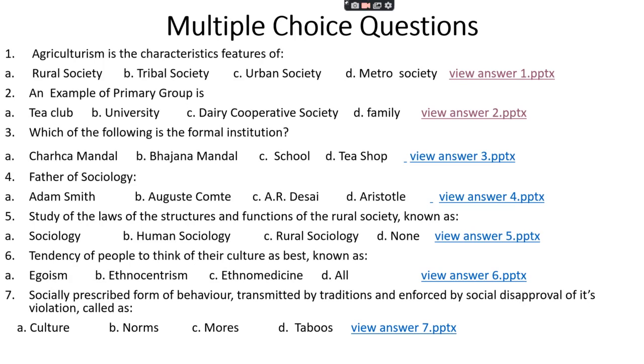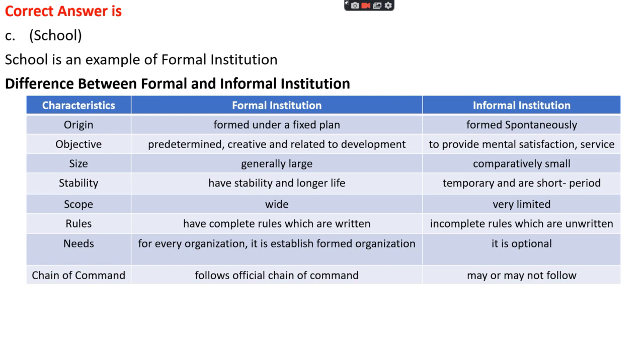Question number 3. Which of the following is the formal institution? Option A, Charkha Mandal. Option B, Bhajana Mandal. Option C, school. Option D, tea shop. The right answer is option C, which is school. School is an example of formal institutions.